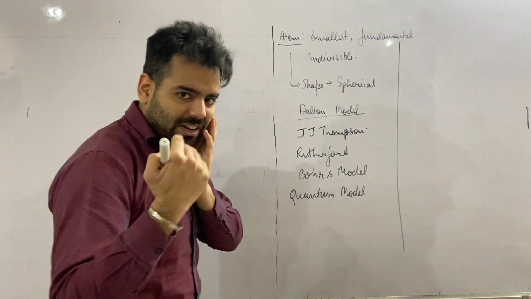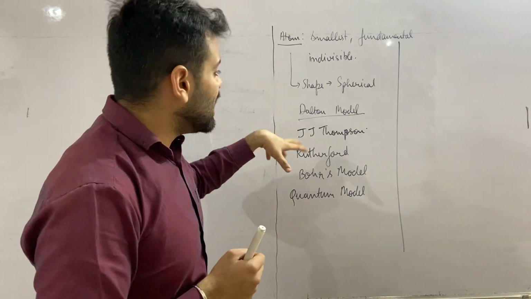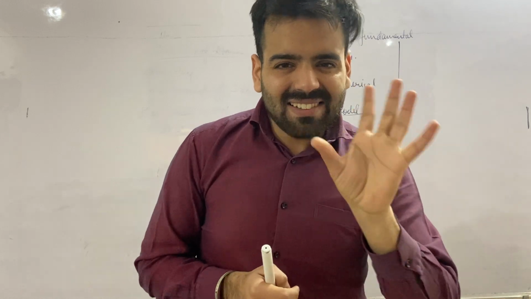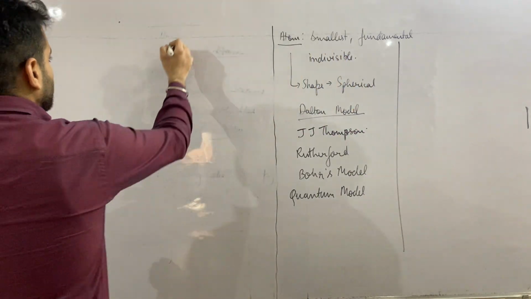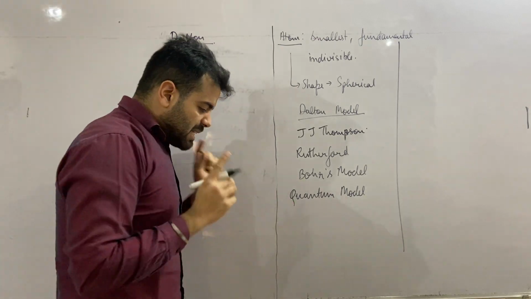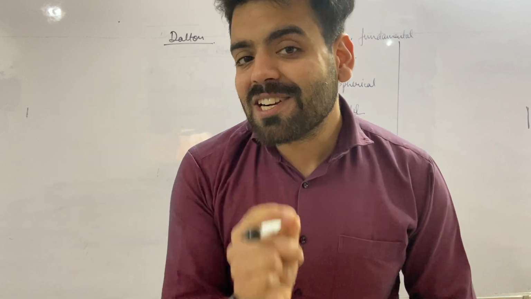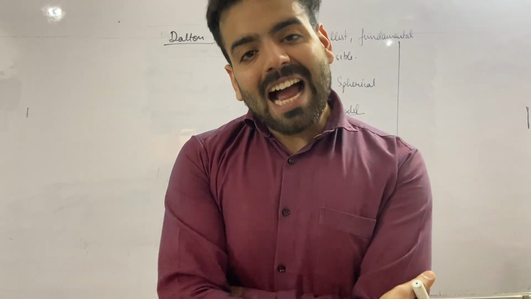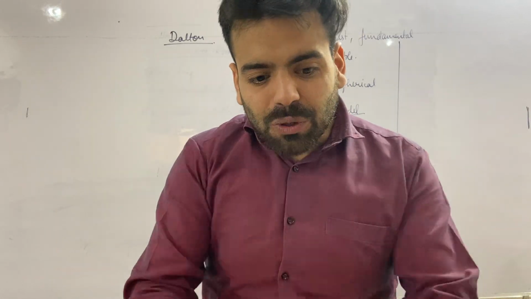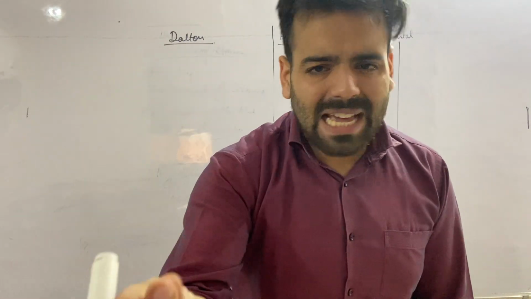So let us identify what Dalton's theory is. Dalton mainly proposed the idea that the smallest particle in this universe is the atom, that the atom cannot be divided into further smaller particles. The smallest particle possible is just an atom.